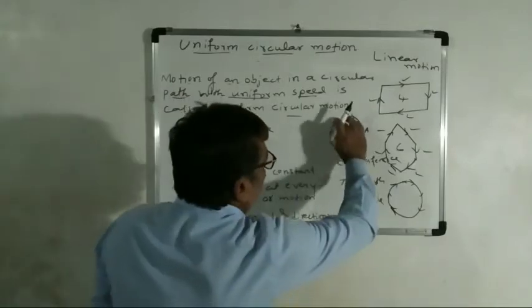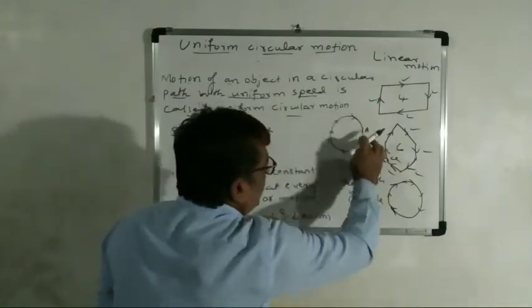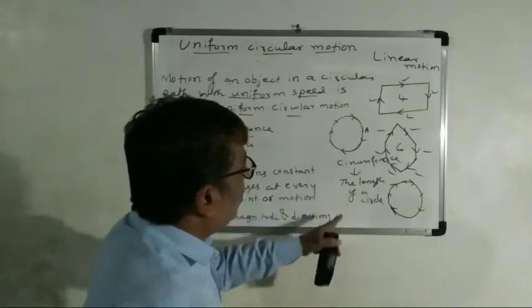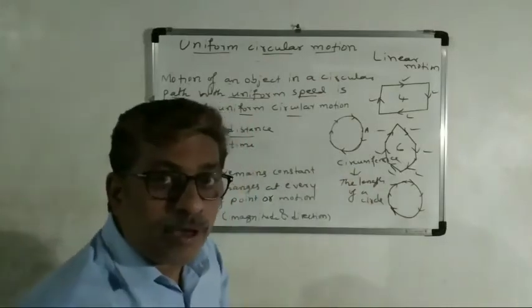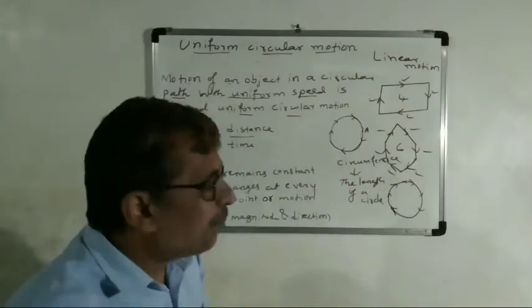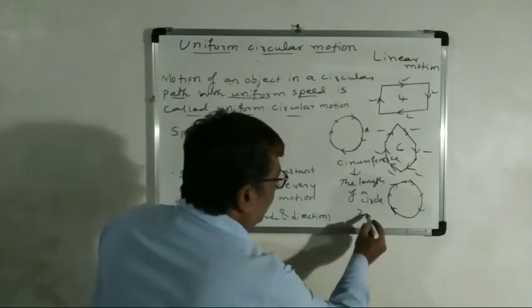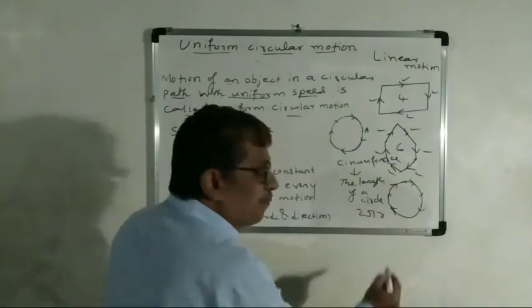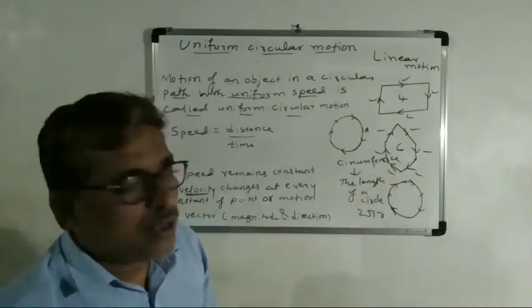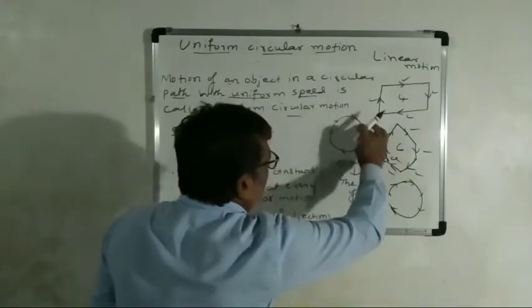The length of the circle is the distance, which we are calling the circumference. The circumference formula is what? 2 pi r. 2 pi r is the formula. So then you can find out the distance.